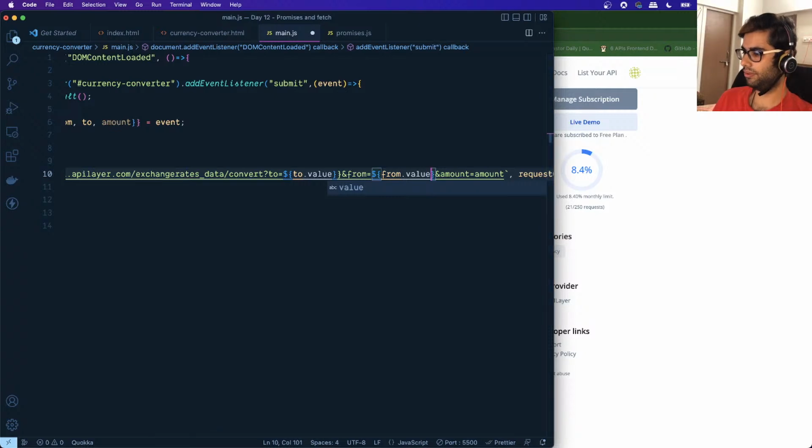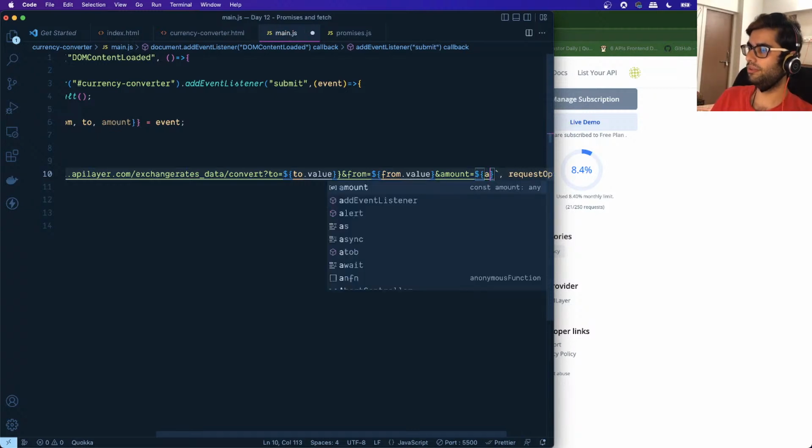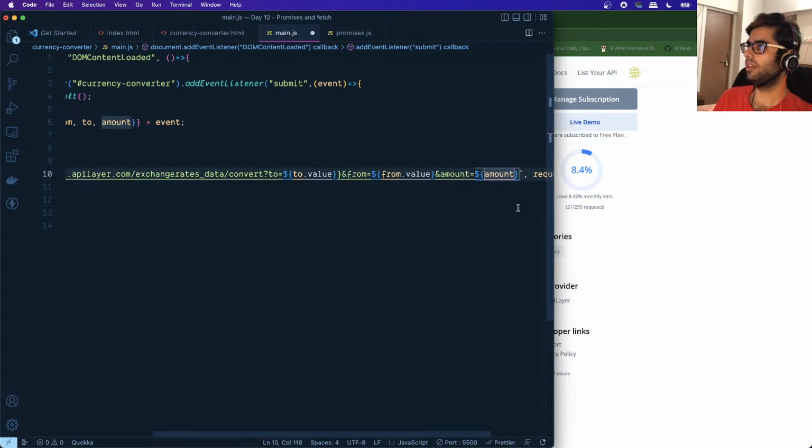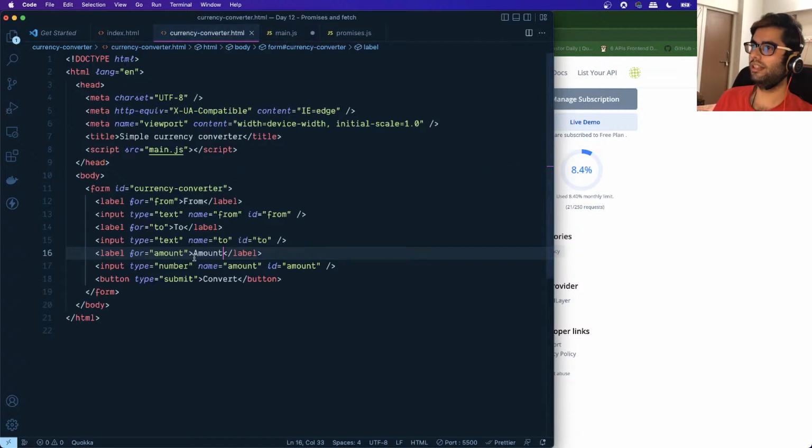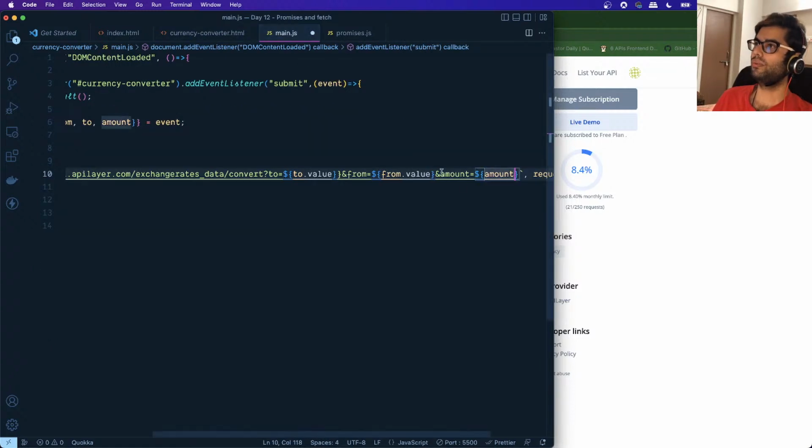And also the next thing that we will be doing is, this is the from part and the amount that we want to convert, right? So we will say amount which is coming from this. And if you notice over here, the type for this is a number, right? So we have a special property available to us when the input type is a number.